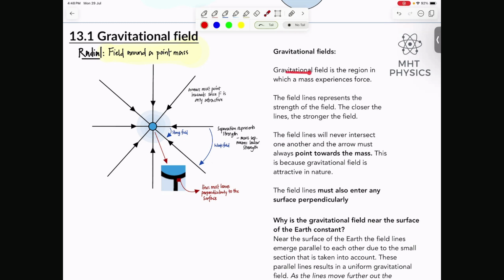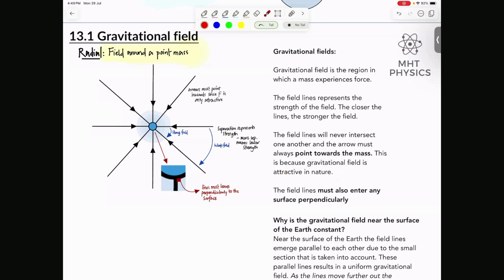আচ্ছা, এখানে gravitational field is a region in which a mass experiences force. Field lines represent the strength of the field. The closer the lines, the stronger the field. The field lines will never intersect one another, and the arrows must always point towards the mass. This is because it's attractive in nature.